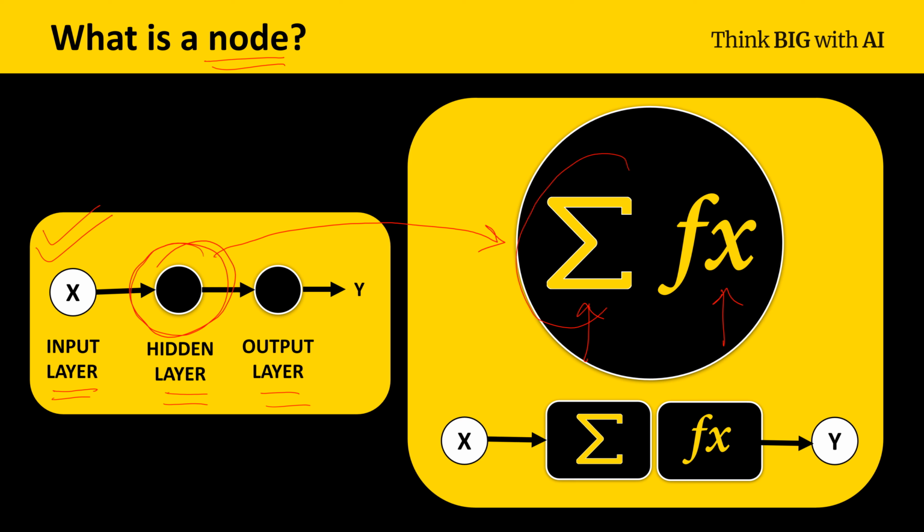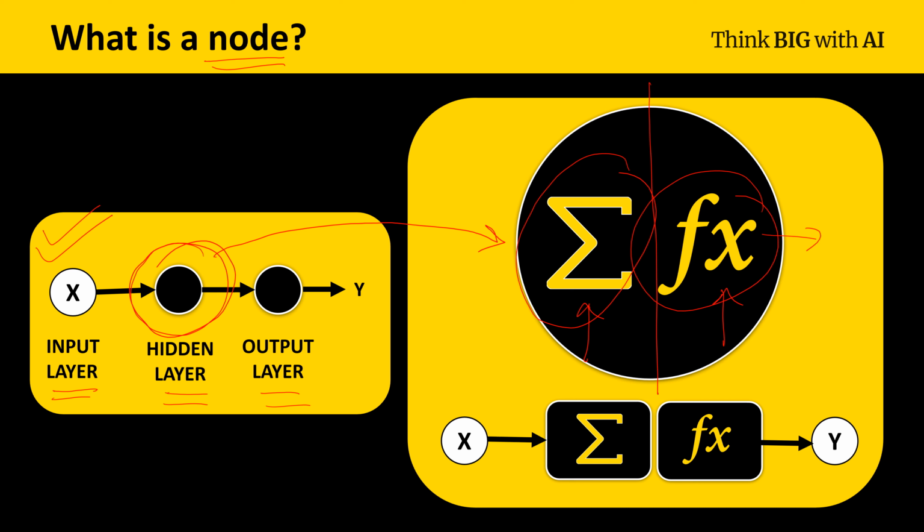First, it's doing a summation operation. What do we do in a summation operation? That we would see in subsequent videos. But here we should know that there are two operations. First is the summation operation. Whatever the output of the summation operation, we pass to a function, and whatever the output of this function, that we pass as an output of this node.